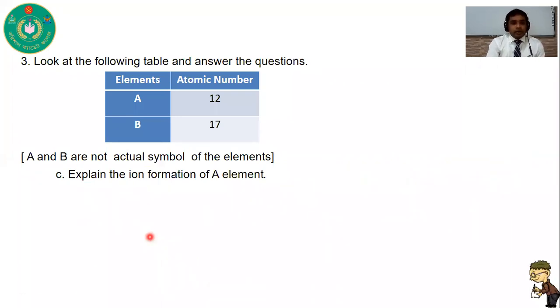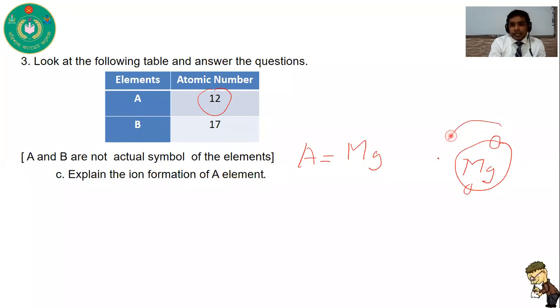Now, the main question: how can you explain the ion formation of elements? Here you can see A, its atomic number is 12. So as its atomic number is 12, this is magnesium. So you write down its electronic configuration. In the first shell there are 2 electrons, in the second shell there are 8 electrons. So totally we have 10 electrons, and the rest remain.